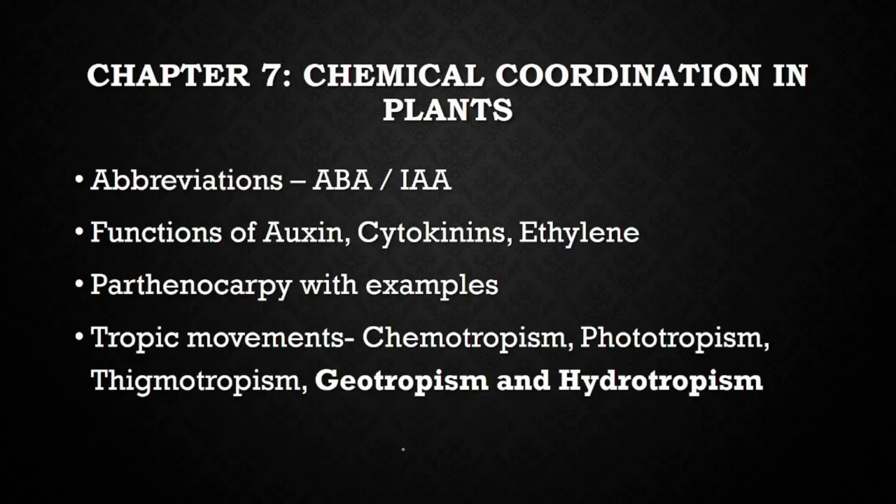Next chapter is chemical coordination in plants. The ABA, that is abscisic acid, and indole 3 acetic acid are important. Know the function of auxin, cytokinin, ethylene, and even gibberellin. Gibberellin was generally not asked. It can be asked, children, this time, because gibberellin was not asked till now. So gibberellin can be included, ABA can be included in the 2025 examinations.